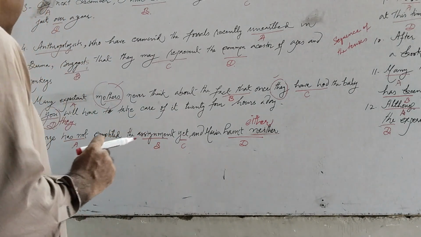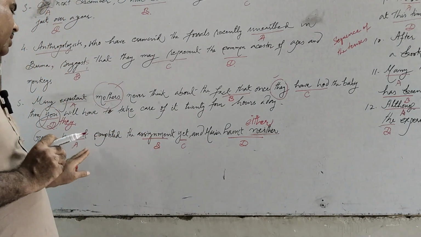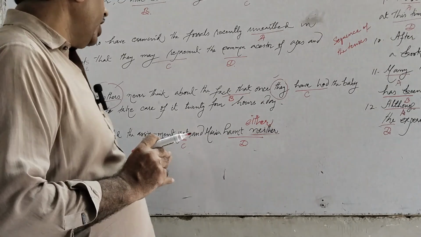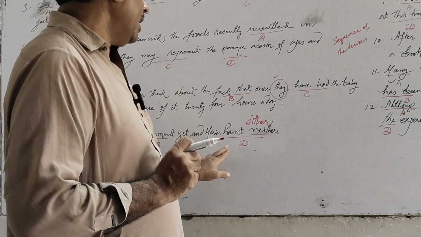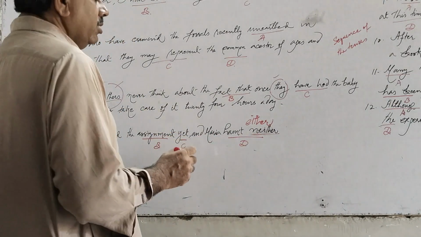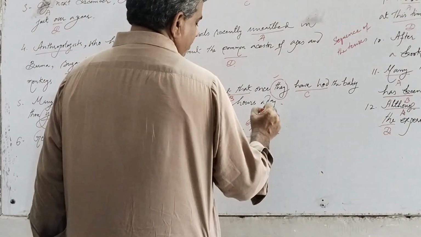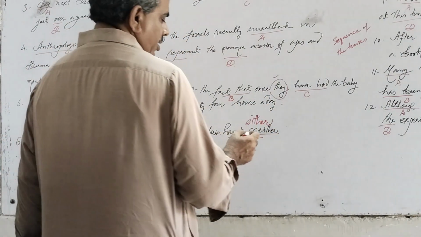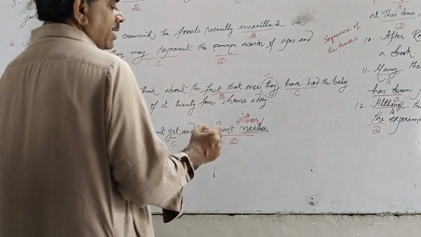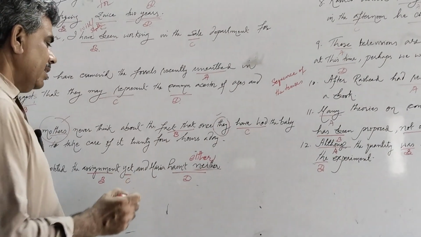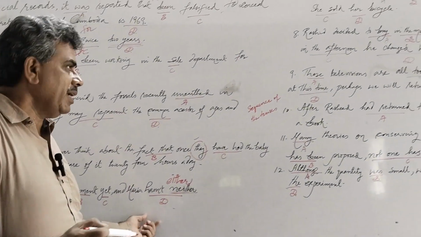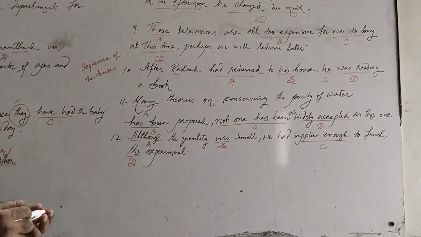Now the correct sentence is: George has not completed the assignment yet and Maria hasn't either. We should replace neither with either, so there shouldn't be two negatives in the same place. The sentence will be correct. So the error is at option B.